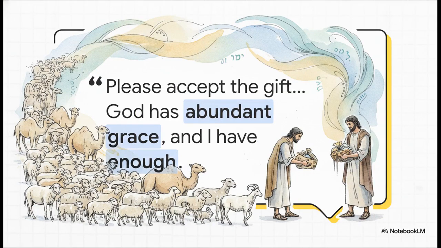Jacob offers Esau these massive herds of livestock, and as beautifully captured in translated commentaries, we see a humbled, completely transformed Jacob begging his brother. He says, "Please accept the gift I've brought you, for God has shown me abundant grace, and I have enough." Notice that exact phrase, "I have enough." This is huge. The man who spent his entire life grabbing for more, manipulating for more, finally recognizes that he has enough. It's this incredibly powerful shift in perspective, and he offers these gifts not as a bribe, but as a genuine plea for true forgiveness.